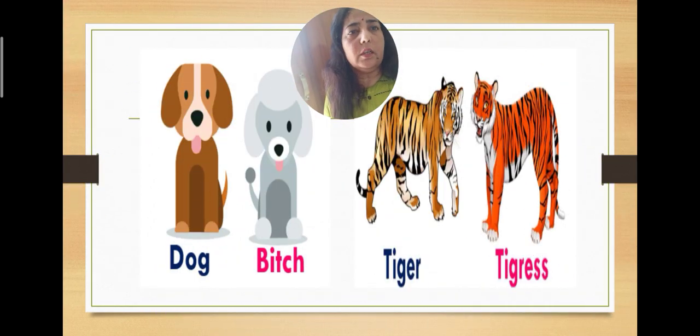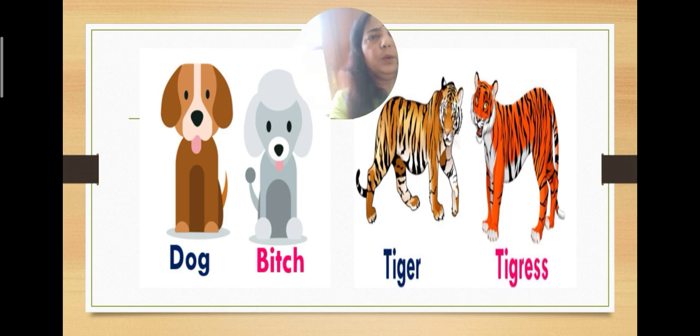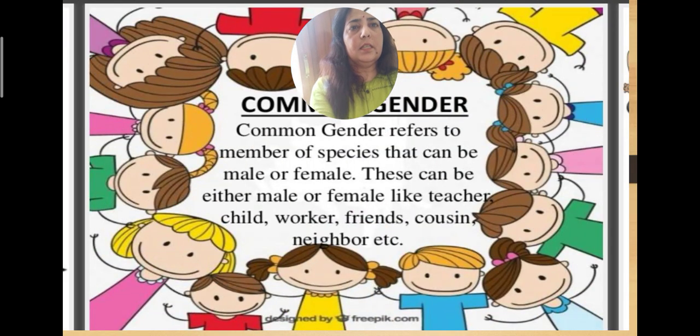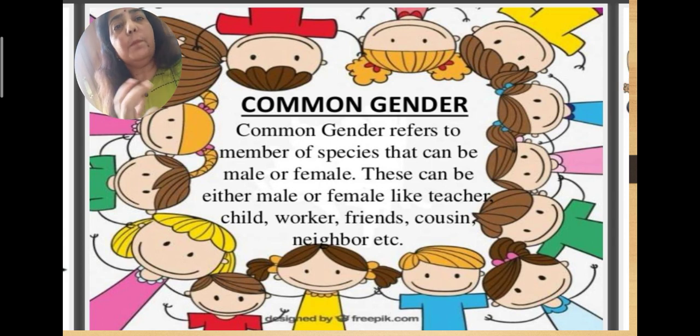Next we have dog and bitch. Dog is the male partner and bitch is the female partner. Then we have tiger and tigress. So even the animals have genders. Moving on to the next concept, that is common gender. Children, common gender refers to those members of a species that can be male or female. The name that is given to them is commonly used for males as well as females. That is why we are using this term common gender.